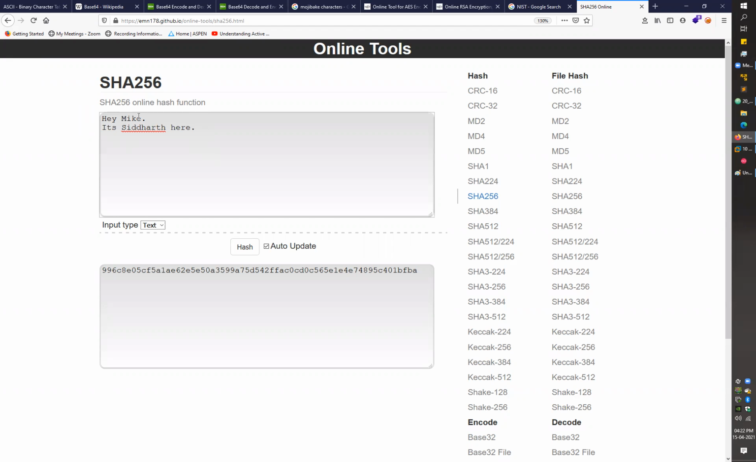So if there was a change of even a single bit, let's say if I just remove one space from here, or if I change this capital M for Mike, or let's say if I replace this small h for the "It's Siddharth here" with a capital H, even then my hash value will be completely changed, right? This kind of effect, when you change a single bit in the input and your output is completely changed, is known as the avalanche effect, right?